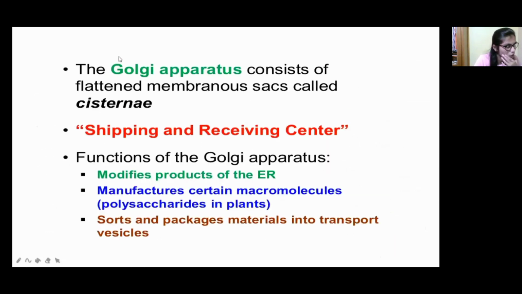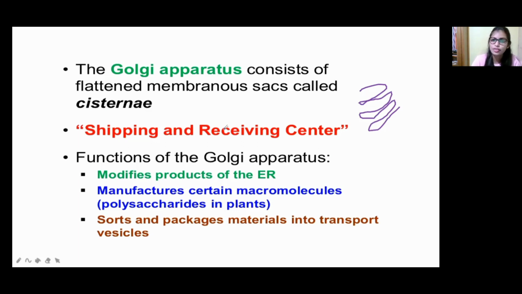So now come to the Golgi apparatus. This Golgi apparatus consists of flattened membrane sacs. Okay, flattened membrane sacs are like this, like flattened membrane sacs. Beside the nucleus, a structure like this can appear, right? So that is the Golgi apparatus. It consists of flattened membranes like this. This flattened membrane sac is known as cisternae.